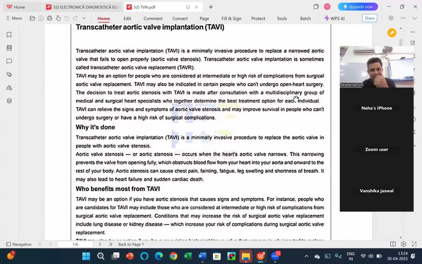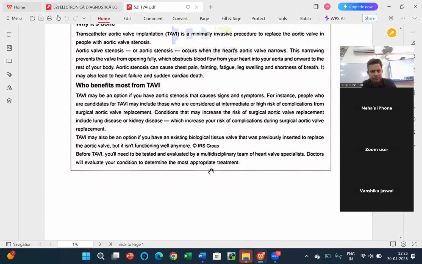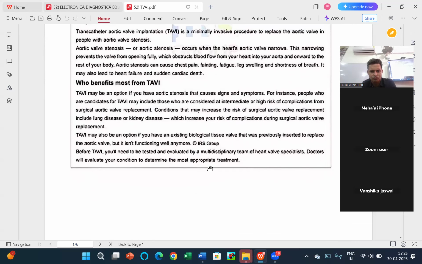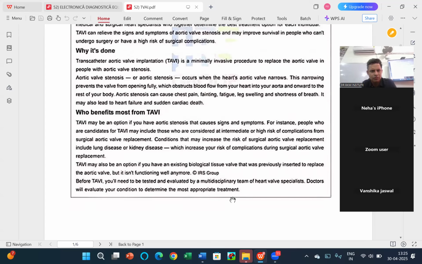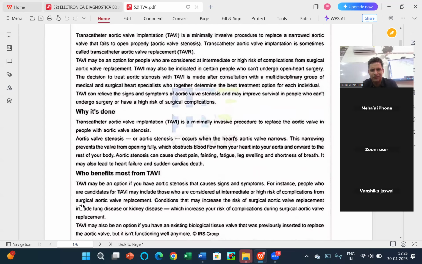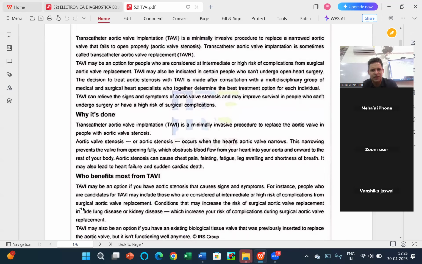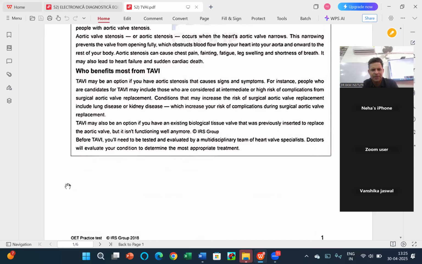I still remember what I have left. But the word all is given somewhere. The word all is very important. It must be mentioned, but it must be there. Then we have to do it, it's minimally invasive. In all procedures, the word can come then. But again, I can't waste time.